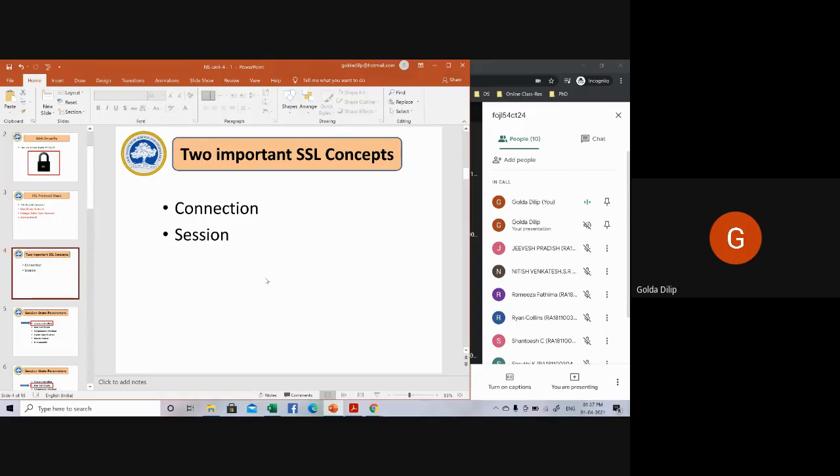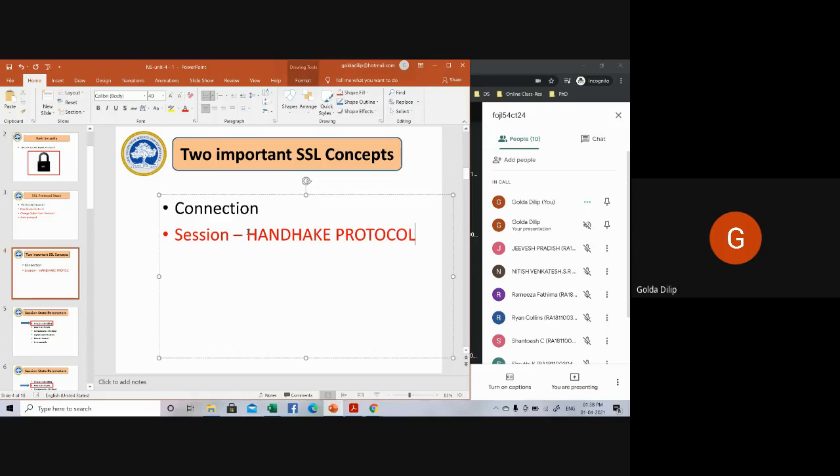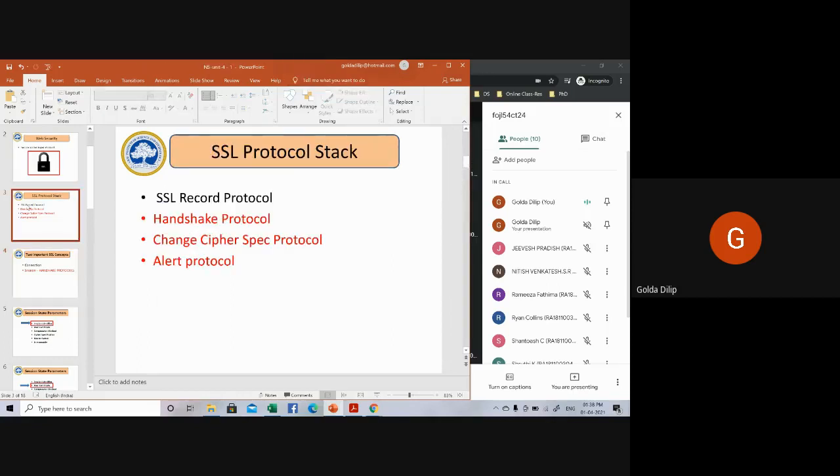Now coming to what basically is a session. Session is basically an association between a client and a server. These sessions are being created by the handshake protocols. These are the protocols which it will be using.